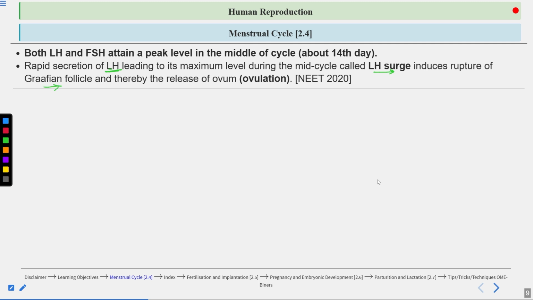So LH will cause a rupture of the Graafian follicle, and the Graafian follicle contains the secondary oocyte. The secondary oocyte, or you can say ovum, is released, and this is known as ovulation. So the next phase after the follicular phase is ovulation. A question has come from this in NEET 2020.